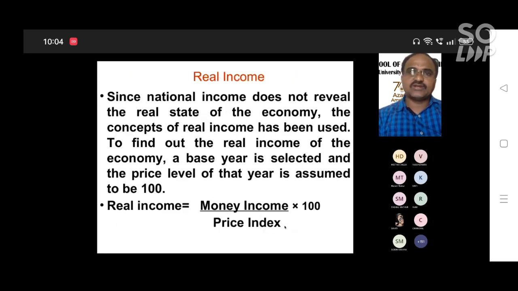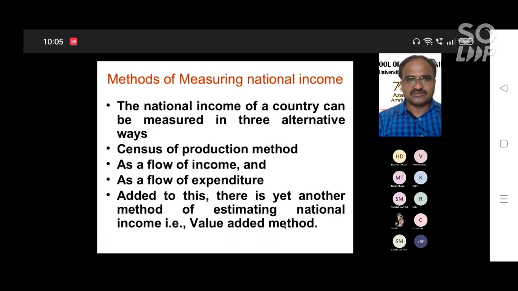What about nominal income? Here it is not mentioned. Nominal income is equal to real income multiplied by the price index. That is how you get the nominal income. Some fundamental concepts which you are learning.